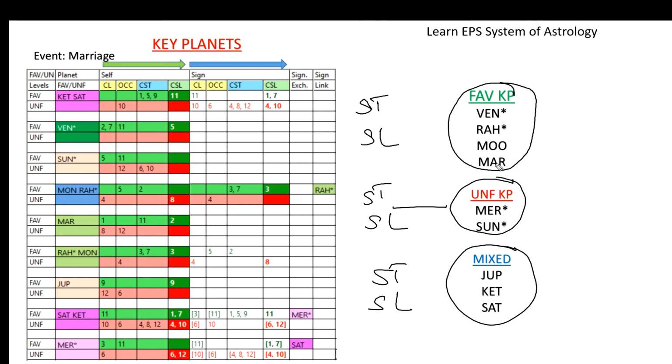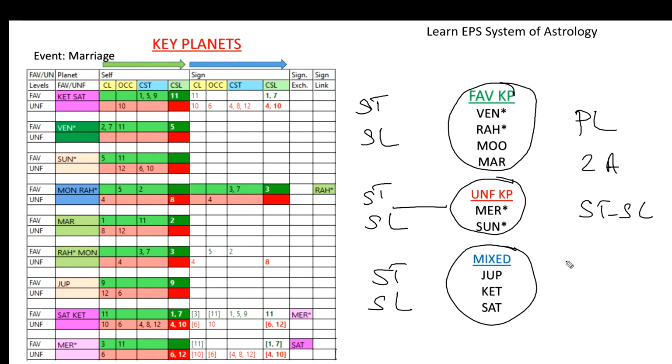planets which are having all levels, planet, star lord, sublord, and star lord of the sublord, all having these favorable key planets, then it is going to be very good. But we cannot expect such a combination. The important levels are star level and sub level, where your planet is having favorable. If the other levels, the planet level and star lord of the sublord level, are ruled by mixed key planets, then along with that favorable, mixed is also playing in these levels, and automatically that planet's favorable strength will be more and unfavorable strength will be comparatively lesser.